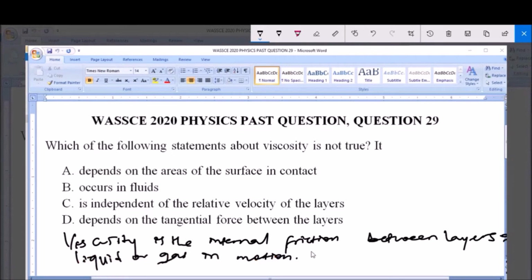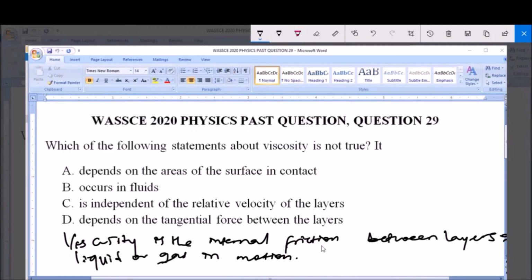So viscosity is also a frictional force. But viscosity is a frictional force in fluid. It is a force that acts in fluid. That's why you call it the internal friction between layers of liquid or gas. And like we know, liquids or gases constitute fluids.